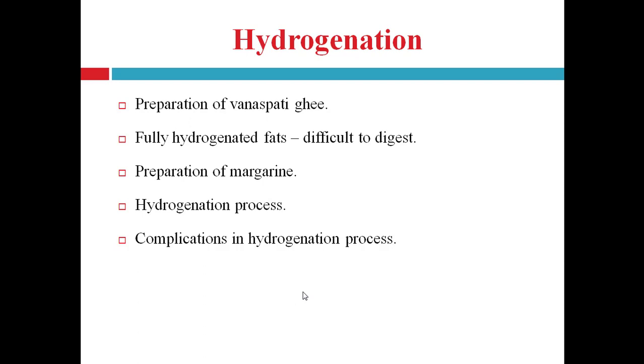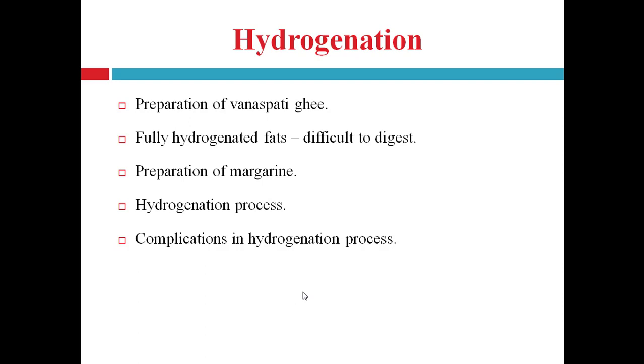It is also useful for the production of margarine. It is also a product of hardening of oil, and looks like butter, right? Hydrogenation converts only a part of the glycerides of unsaturated acid into those of saturated acid, right? And this property is used in the production of margarine, and also vegetable ghee.